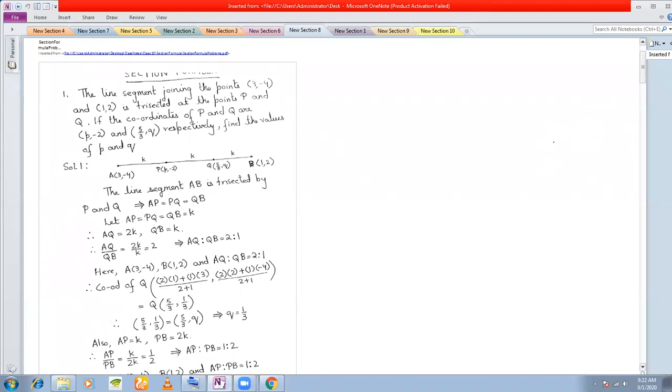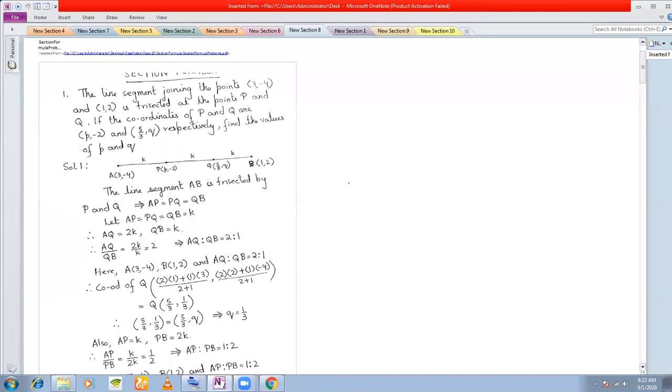Now, the section formula. These are the problems taken from your exercises. In fact, the examples that I discussed earlier are also taken from your exercises. And the important problems that were left, the variations, I will discuss here. Let us discuss the first problem. The line segment joining the points (3, -4) and (1, 2) is trisected at the points P and Q.